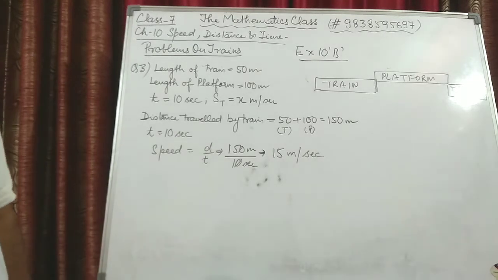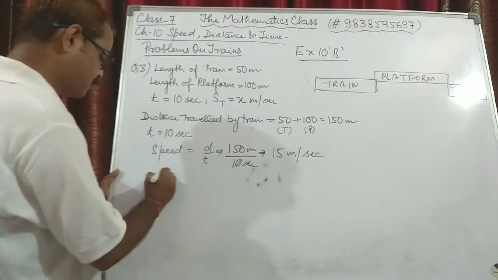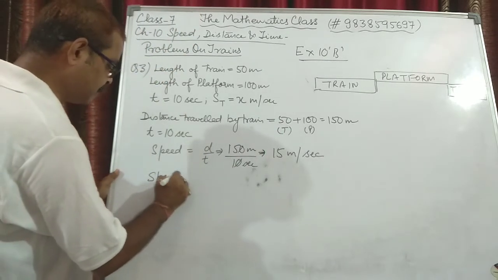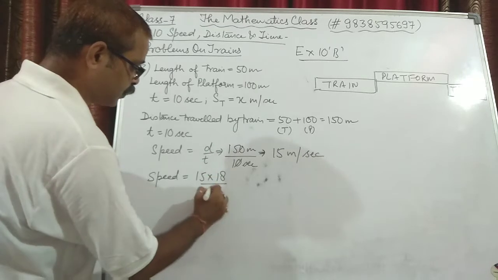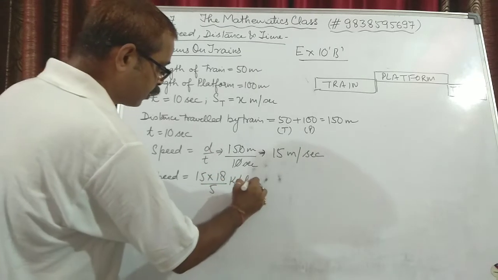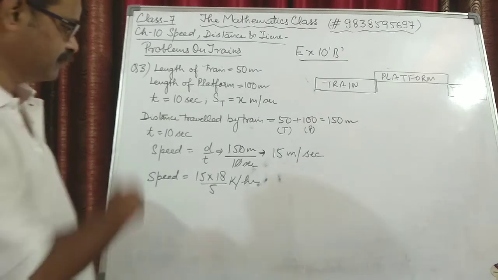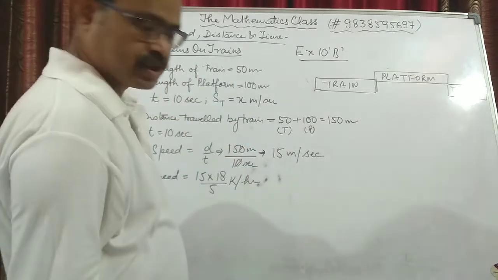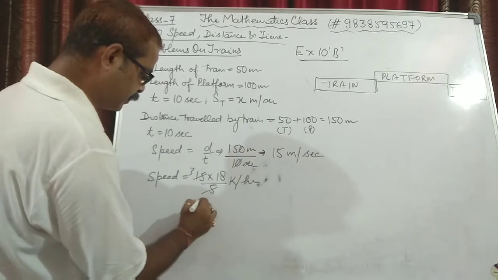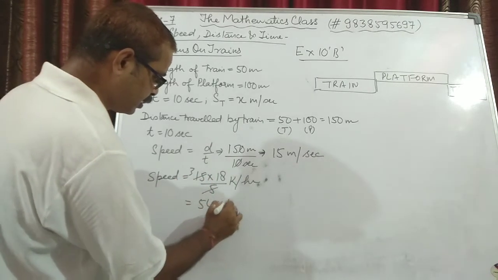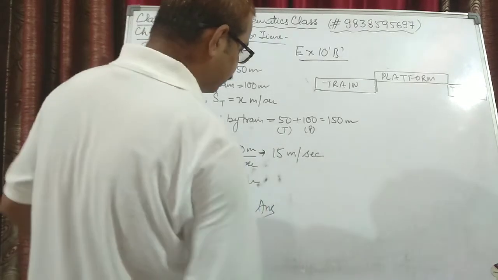We have calculated the speed in meters per second, so the speed will be 15 into 18 upon 5, and it will become kilometers per hour. We multiply by 18 by 5 to convert the speed from meters per second to kilometers per hour. So 5 3s are 15, and 54 kilometers per hour is the speed of the train. This is the final value.